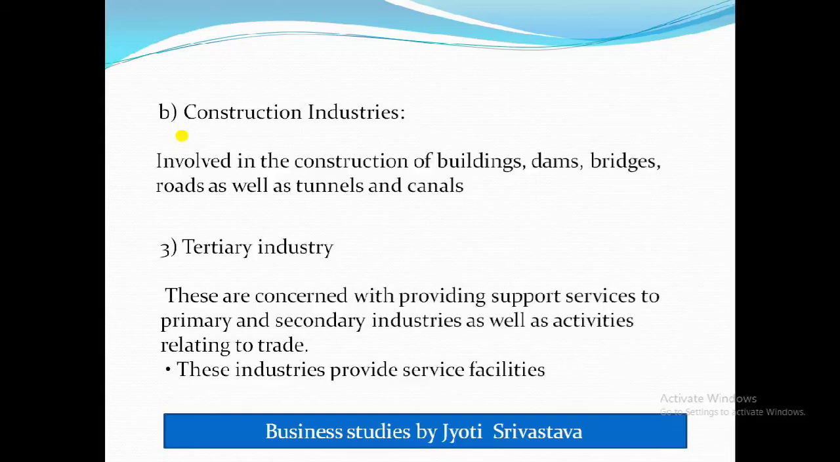Now comes your tertiary industry, that is the last kind of industry, and students, these are concerned with providing support services to primary and secondary industries as well as activities relating to trade. These industries provide service facilities, and because they provide service facilities, they are also known as service industries. And they provide service to the primary as well as secondary industries and facilitate smooth flow of goods and services in the economy. And the services which these tertiary industries provide include transport, banking, communication, insurance.